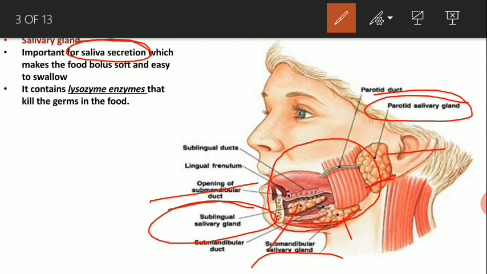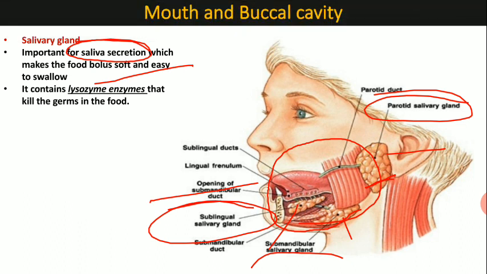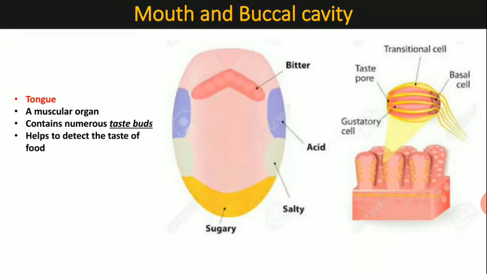It makes the food soft and helps in the swallowing, and apart from this it also moistens our tongue and the buccal cavity, and also it carries a special type of enzyme, lysozyme. Now this lysozyme enzyme actually kills the germs that are mixed with the food materials. Okay. Now the next part is the tongue.